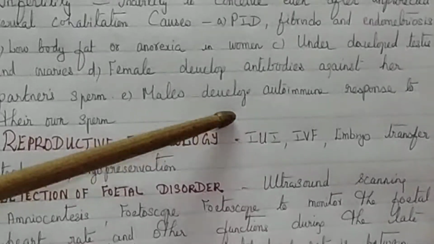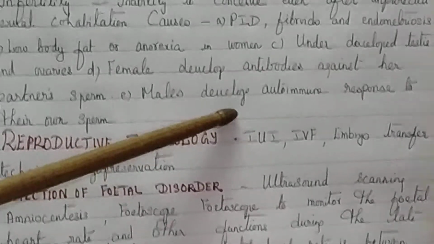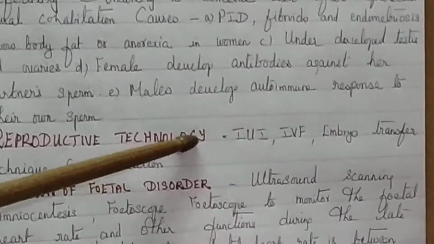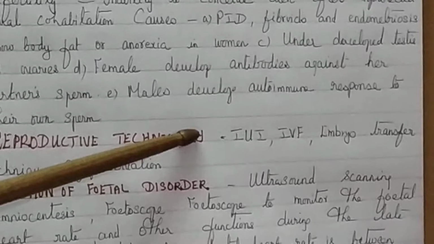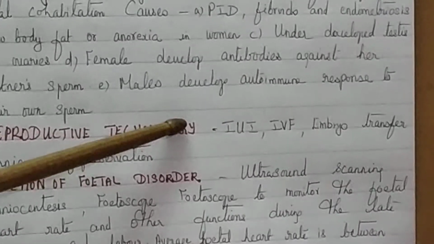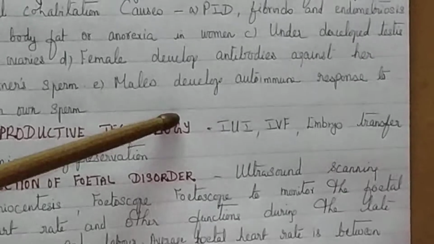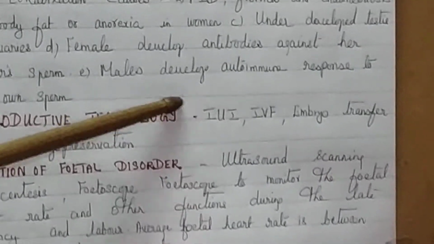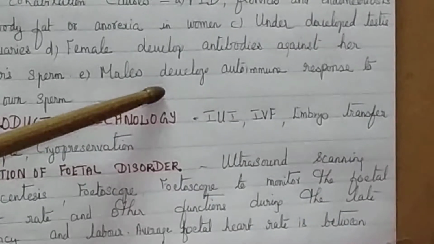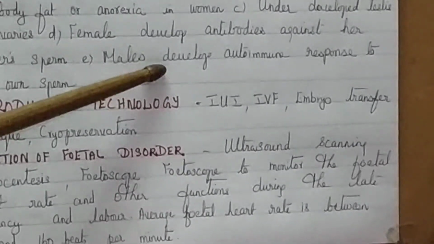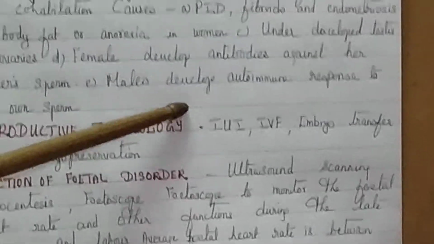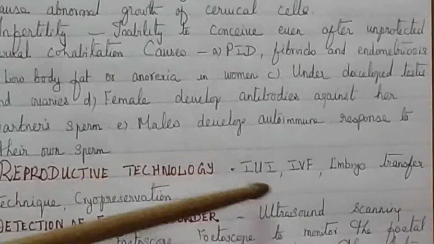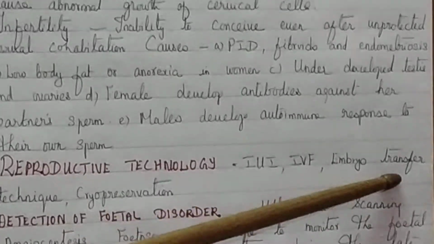The basic steps in IVF are ovarian stimulation, egg retrieval, fertilization, embryo culture and embryo transfer. 10,000 to 1 lakh motile sperms are needed for each egg. The zygote is allowed to divide to form 8-celled blastomeres, and then they are transferred to the uterus. This technique is called the embryo transfer technique.